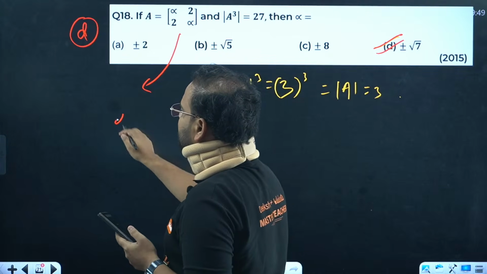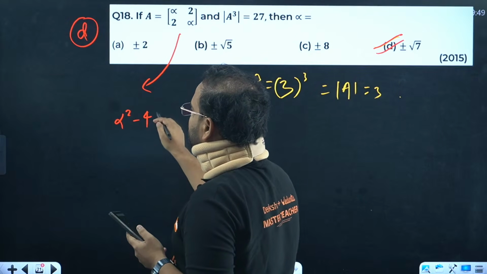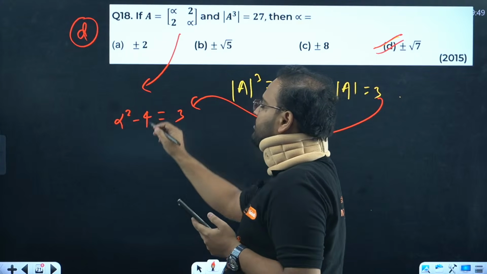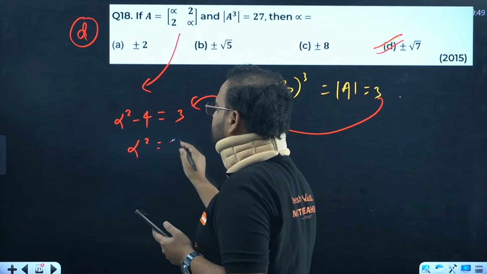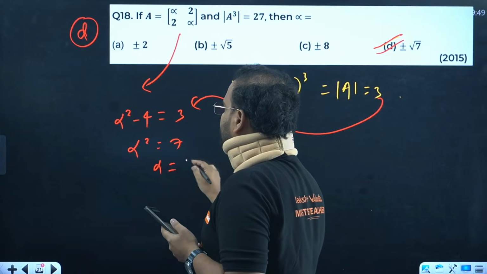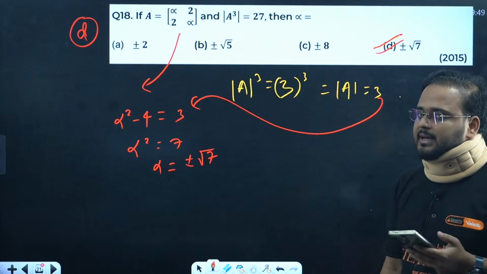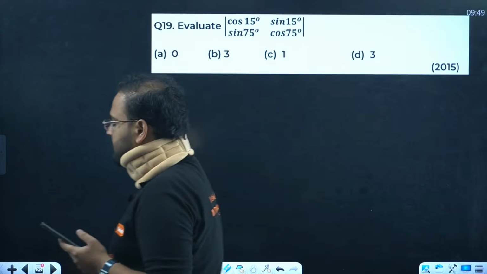Please check. Alpha square minus 4 is the value given over here as 3. Determinant value is coming as 3. So this becomes what? Alpha square equals 7. Alpha equals plus minus root of 7. So no problem over there. Question number 18 was a simple one. 19 now.